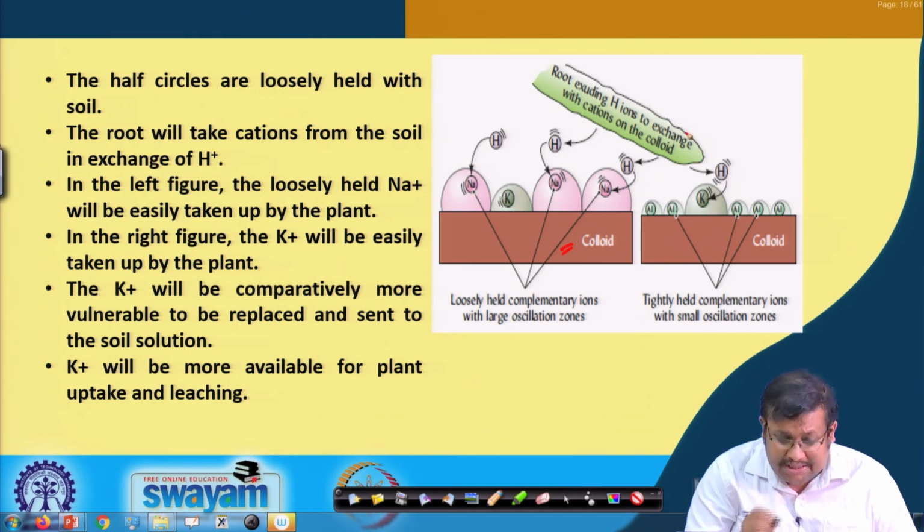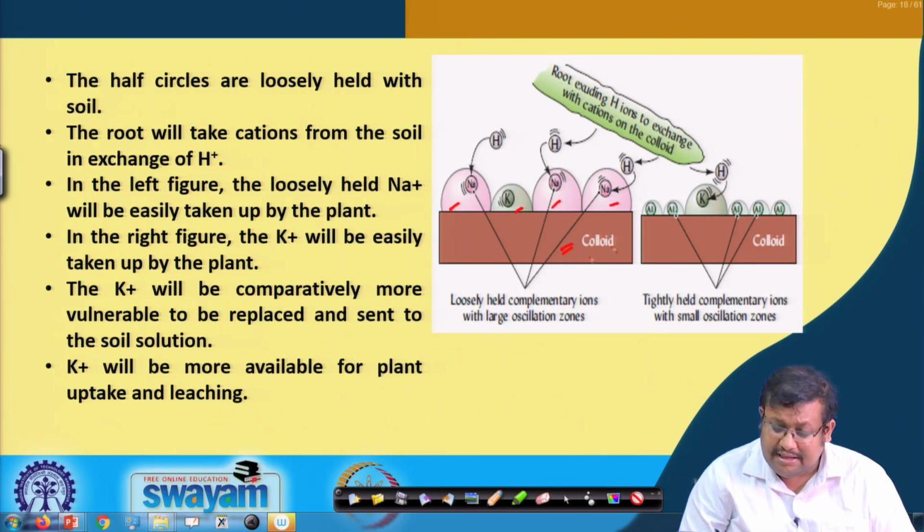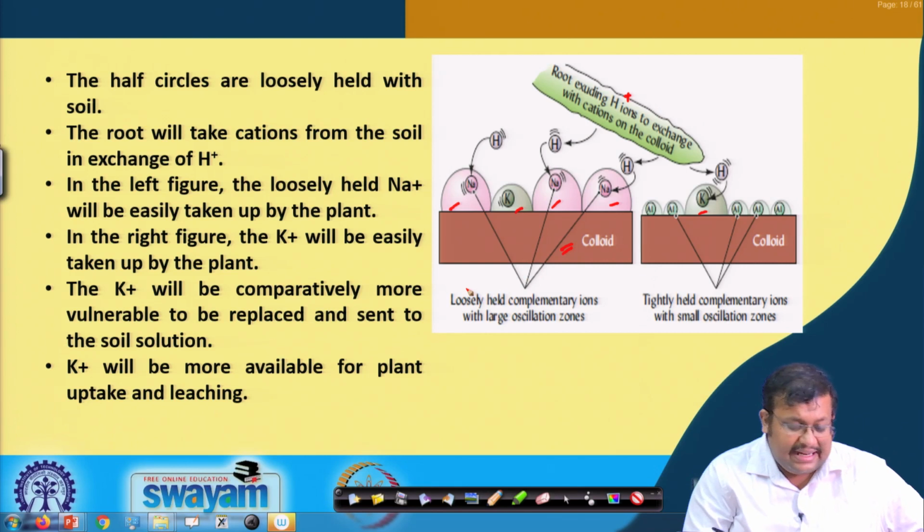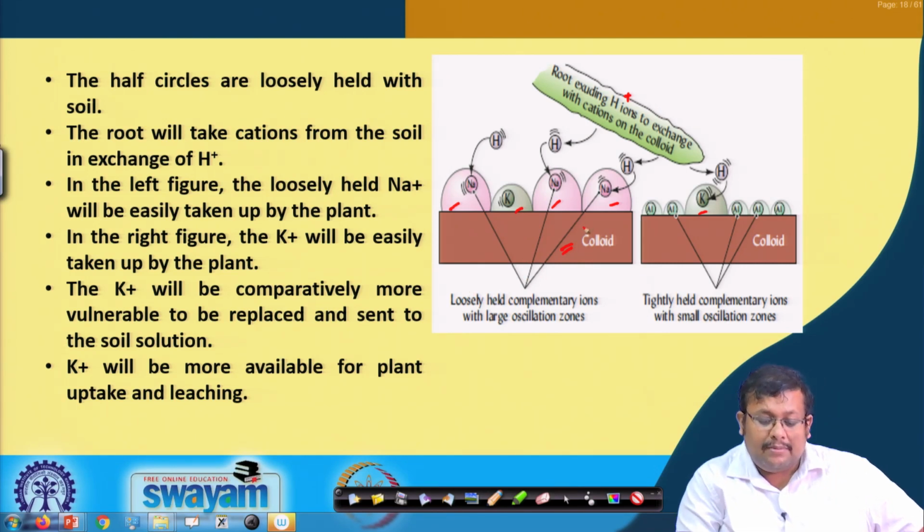These half circles are loosely held in the soil, and the root will take cations from the soil in exchange for the H+ ion. So, this H+ ion replaces the sodium and potassium, making an exchange with them.